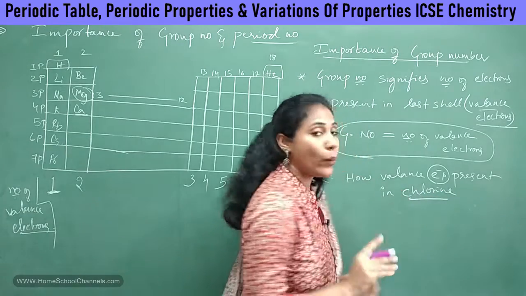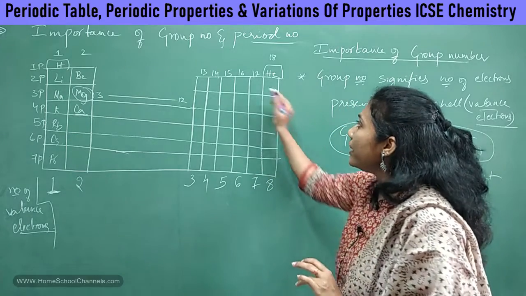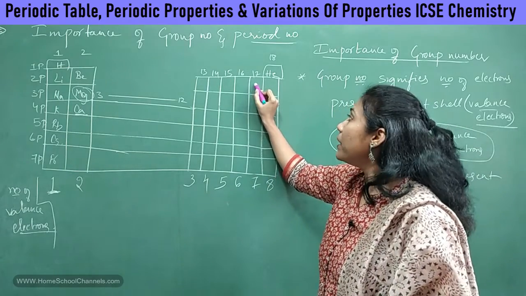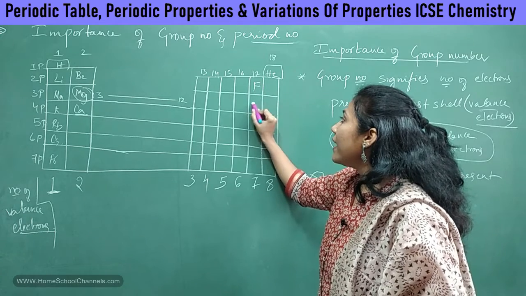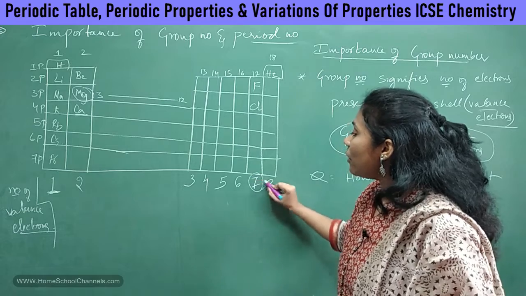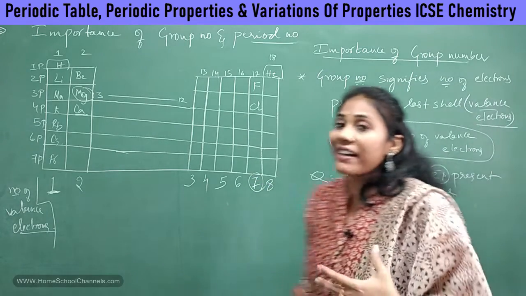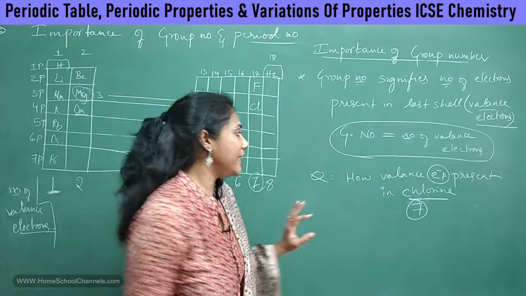First find out where chlorine is coming in the periodic table. So where will chlorine come? It comes in the 17th group. So first is chlorine and next is Cl. So all 17th group elements have how many valence electrons? It is 7.